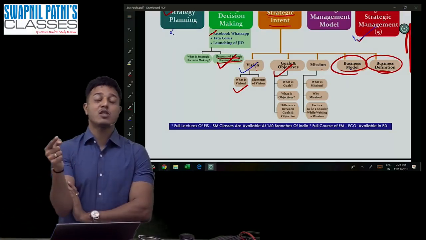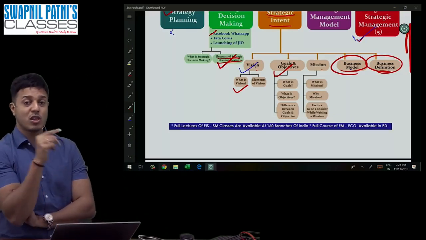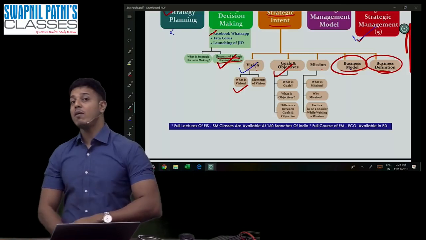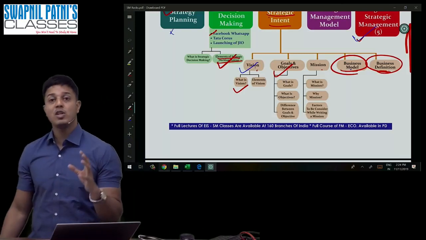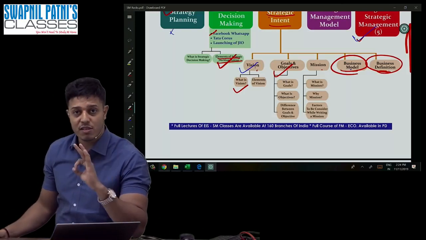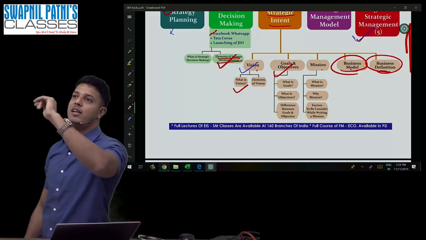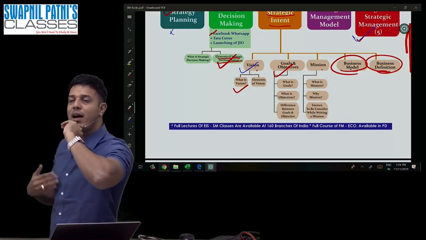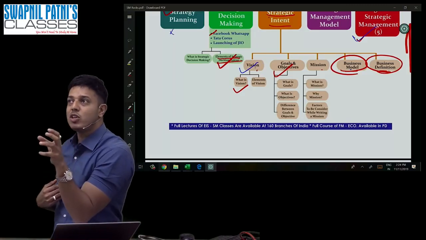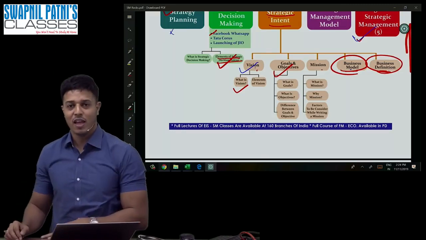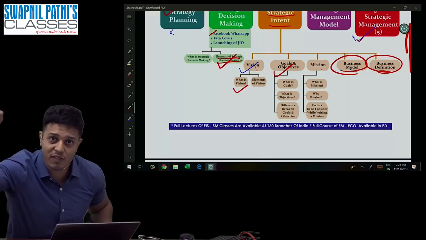Any customer is attracted towards the organization not because of the vision, but because of the mission. So tell me, will you achieve vision from mission, or mission from vision? You achieve your vision because of the mission. I can be the number one India faculty only if I have a mission. I do not achieve the mission because of the vision, but I achieve the vision because of the mission, right? If I teach like this, I can achieve my dreams.